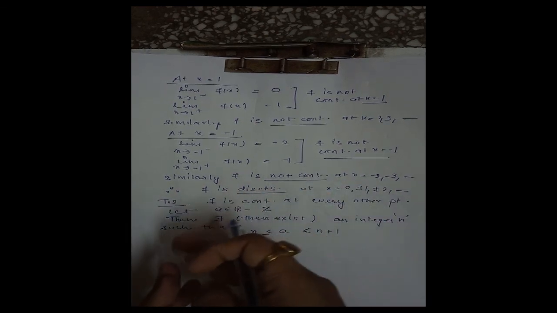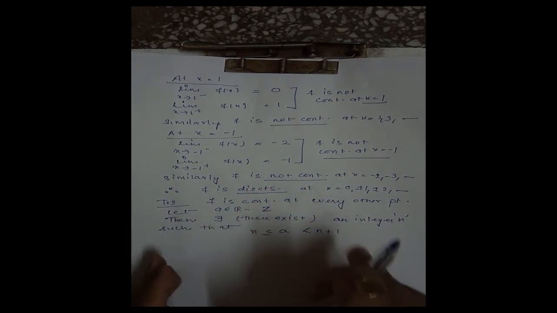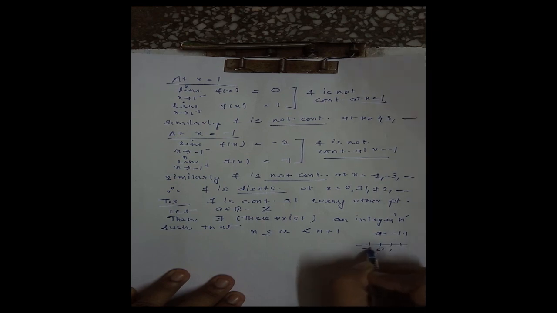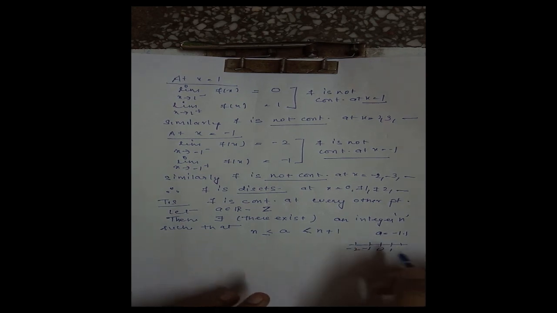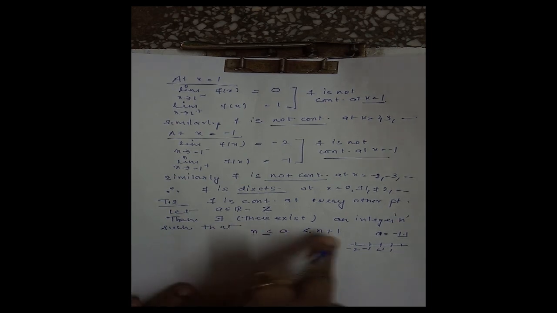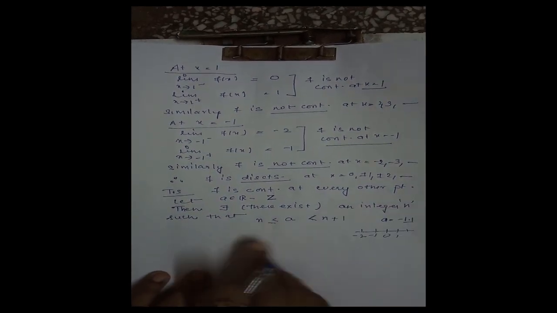If I take a to be -1.1, then -1.1 will lie between -2 and -1. That means if we take any real number other than an integer, we have an integer such that the number lies between two consecutive integers.